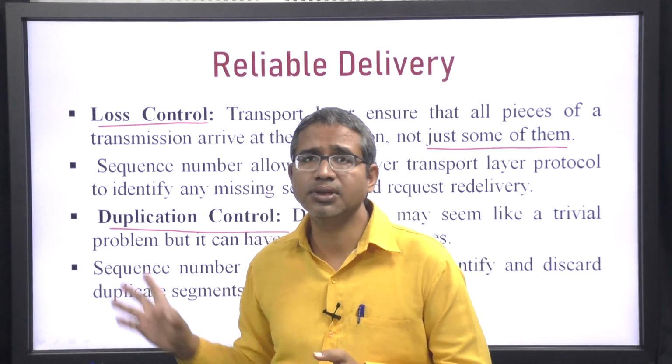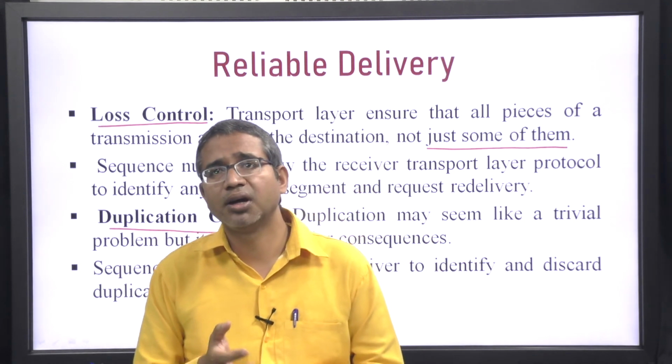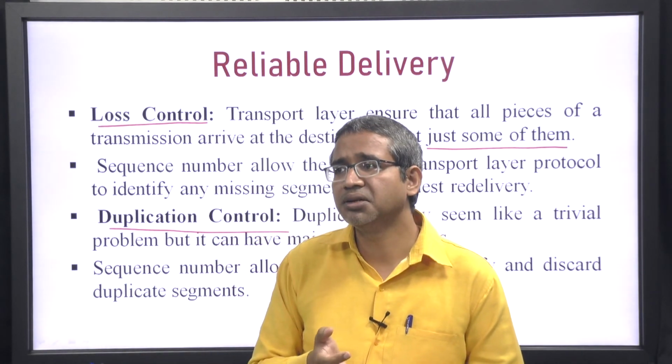Similarly, for loss control, suppose you have sent two messages.